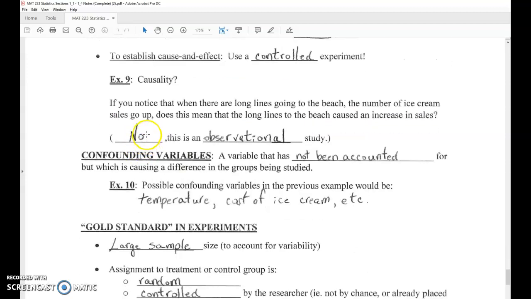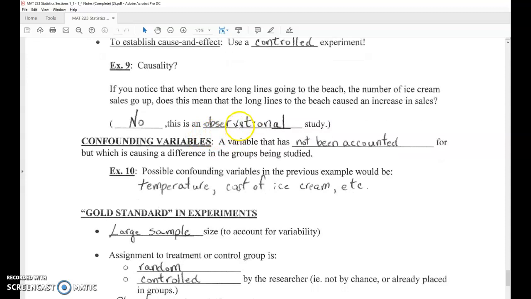So for example, if you notice that when there are long lines going to the beach, the number of ice cream sales go up. Does this mean that the long lines to the beach caused an increase in sales? Hopefully you should quickly say no. We're just observing that there are long lines going to the beach, and that's correlated with the number of ice cream sales going up. Do we know that the long lines cause the ice cream sales to go up, or the ice cream sales going up cause the long lines? No, we don't. We're simply observing. That's called an observational study.